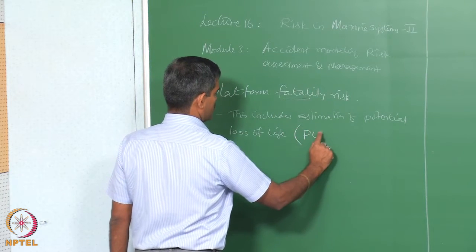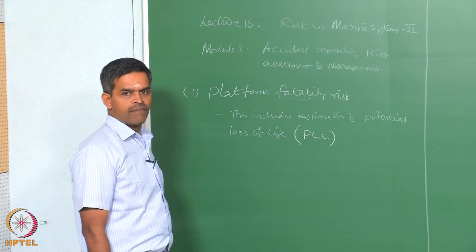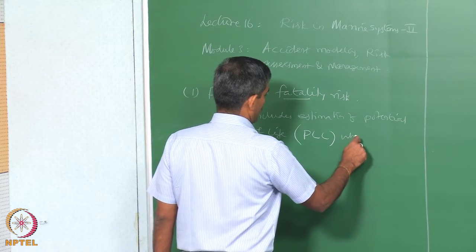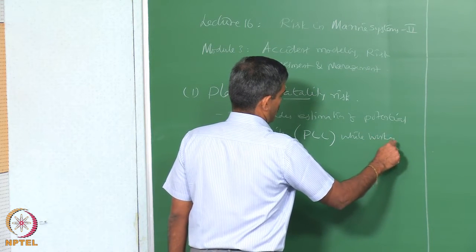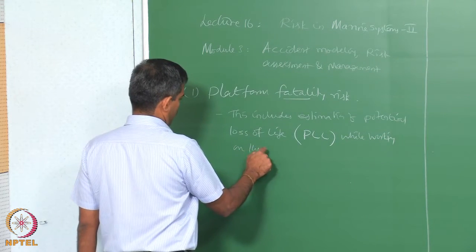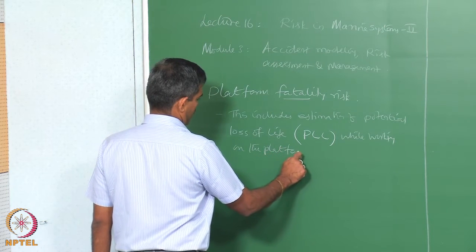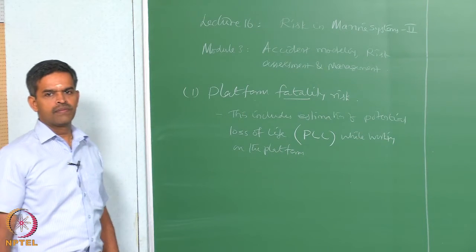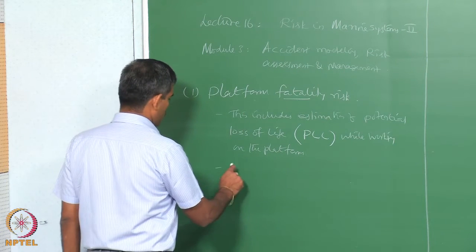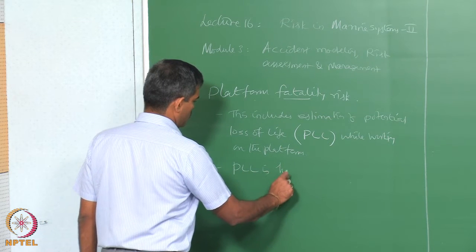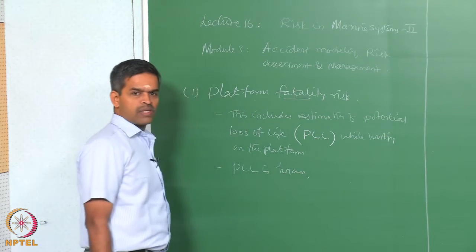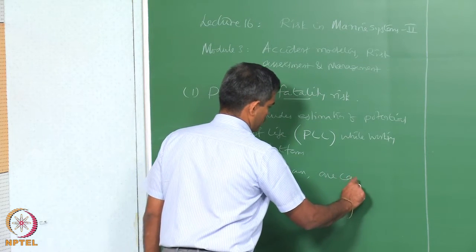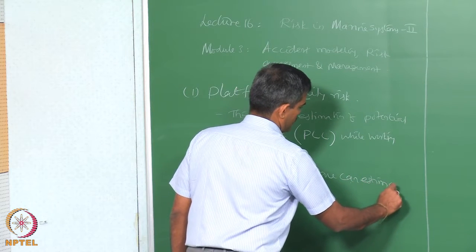So, we say potential loss of life while working on the platform. So, we call this platform fatality risk. Once the PLL value is known, from this one can estimate the individual and group risk, which I will show you later.